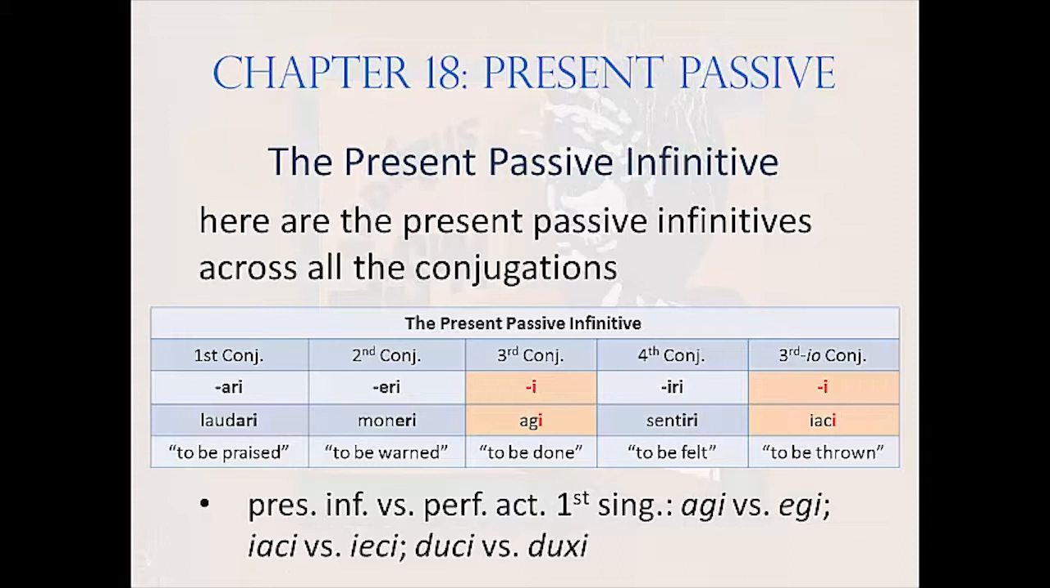That means you have to be careful when looking at a form that ends with just I and belongs to third, third IO, or fourth conjugation, and be certain whether it's the present base to which the I is added, in which case it's the present passive infinitive, to be whatevered, or if it's the perfect base, in which case it's the first person singular perfect active, I have whatevered.